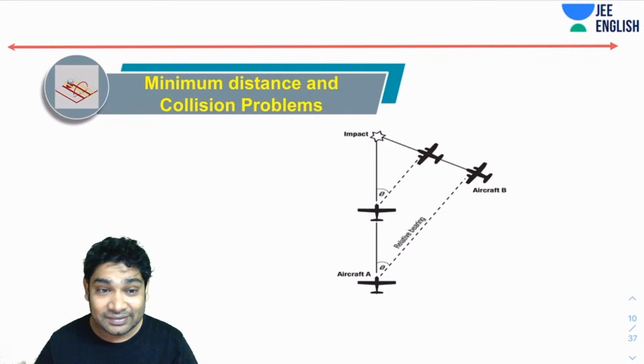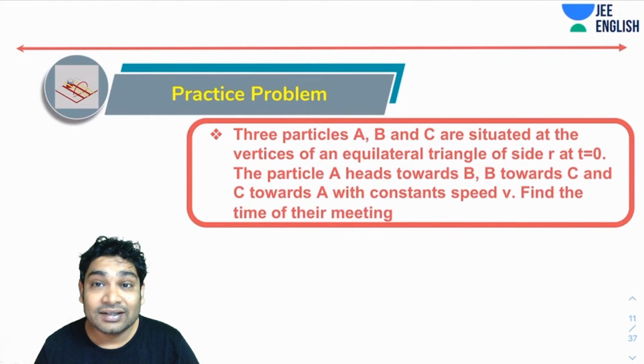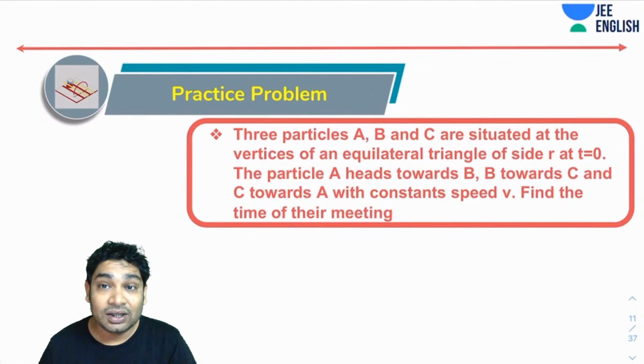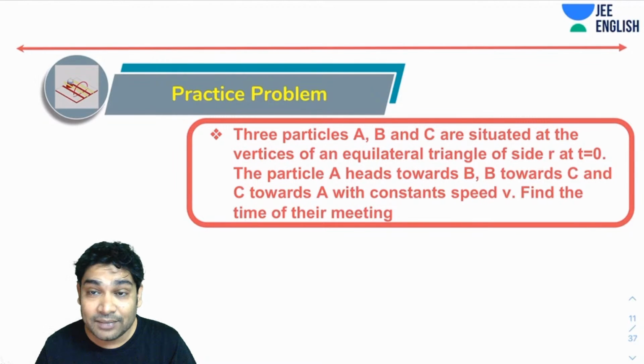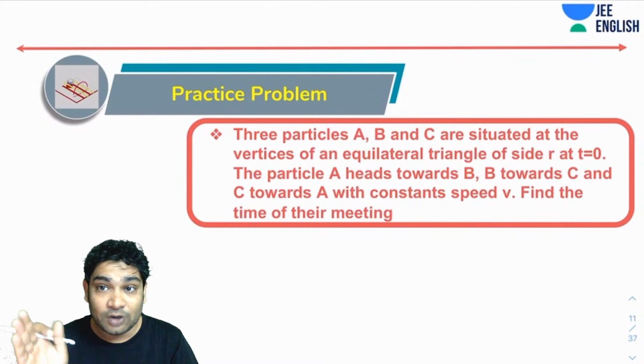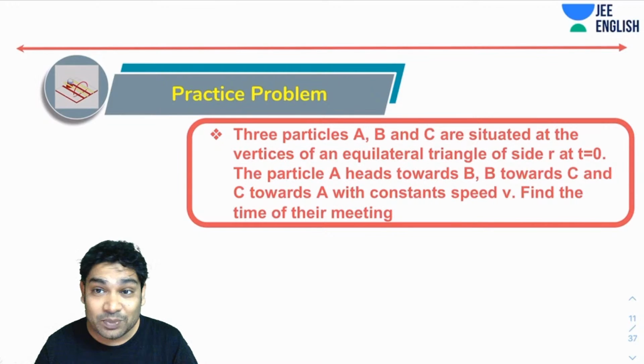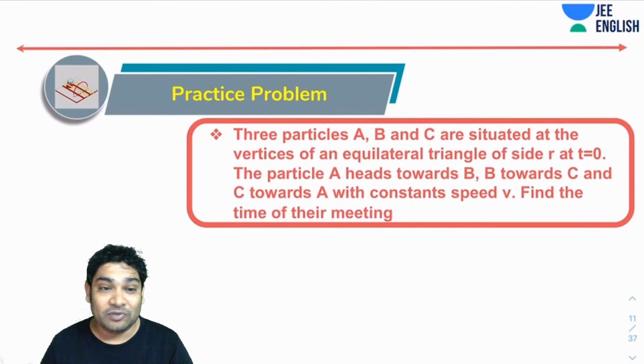Anyhow, the problem that we were discussing was kind of a collision problem. It said three particles A, B, and C are situated on the vertices of an equilateral triangle of side R at t equals 0. The particle A starts heading towards B, B starts heading towards C, and C starts heading towards A with constant speeds. So A will always head towards B, B will always head towards C, and C will always head towards A with constant speeds of V. You had to find the time of their meeting.